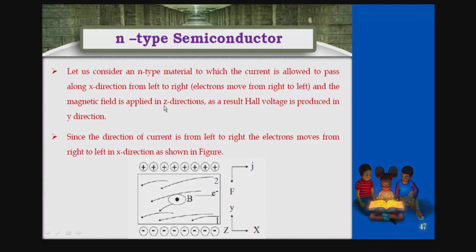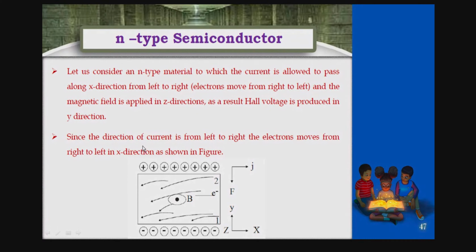And the magnetic field is in the z direction. That means in this direction. You can see in this z direction. So as a result, Hall voltage is produced in the y direction. In this direction you can produce the Hall voltage, right? So here electrons flow from right to left, the magnetic field is along the z direction, and Hall voltage will be produced in the y direction. Okay, that is in n-type semiconductor.